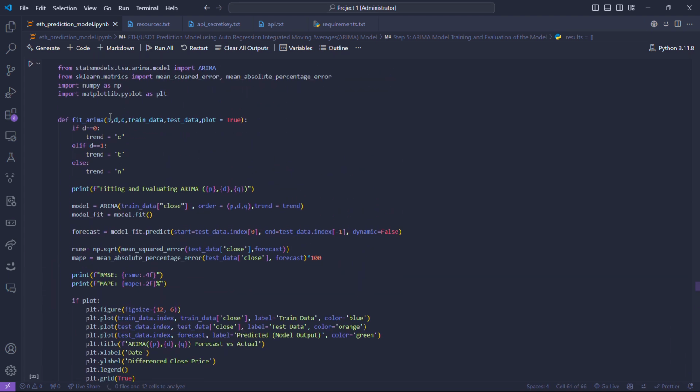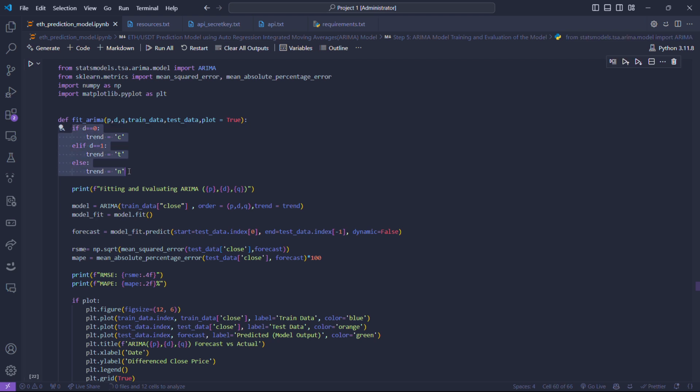It receives the P, D, Q parameters for the ARIMA model, then the training data, testing data, and the plot boolean variable: if it's true, we'll plot; if it's false, we will not make a plot.